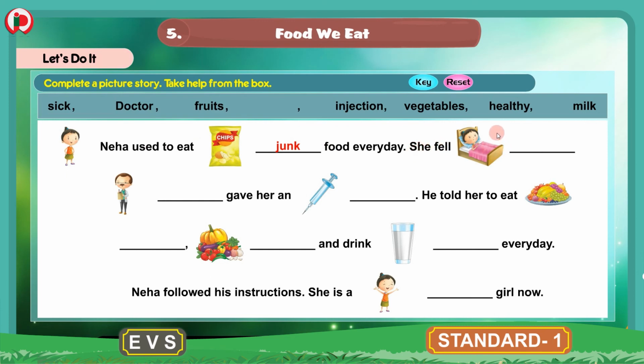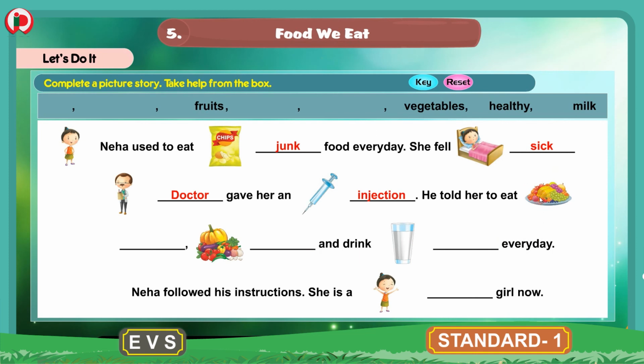She fell dash. Here she is sleeping on the bed, means she is sick. So she fell sick. S-I-C-K, sick. This picture is that of a doctor. So dash gave her an dash. This is an injection. So doctor gave her an injection. We will write here injection. D-O-C-T-O-R, doctor. I-N-J-E-C-T-I-O-N, injection. He told her to eat dash dash and drink dash every day.